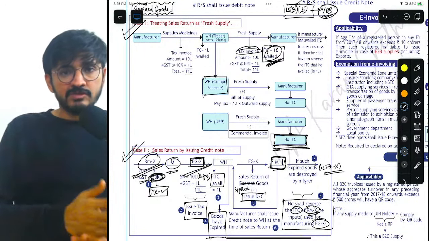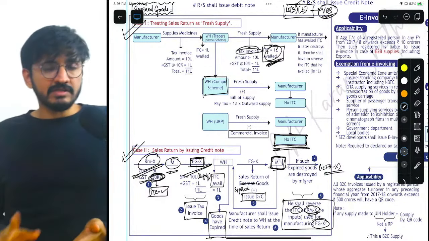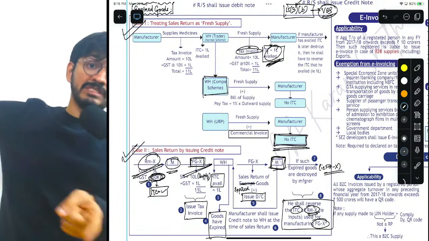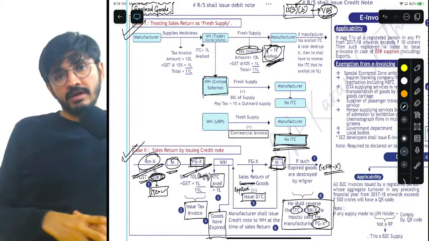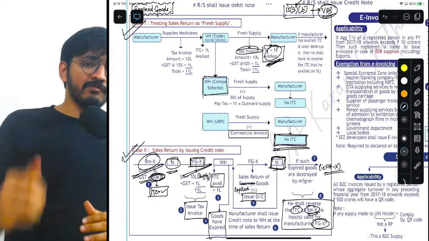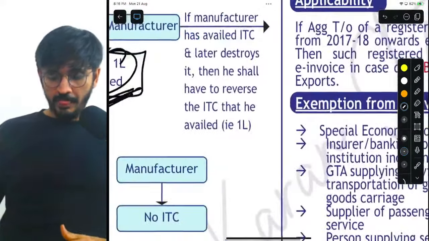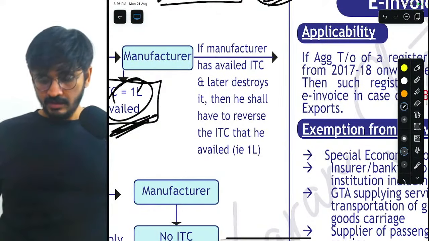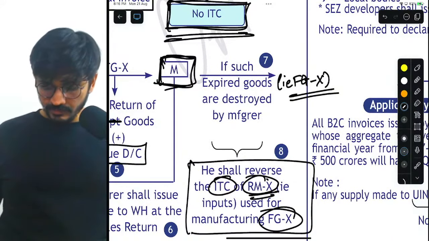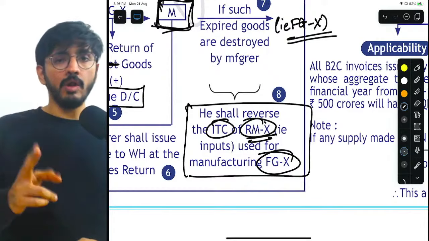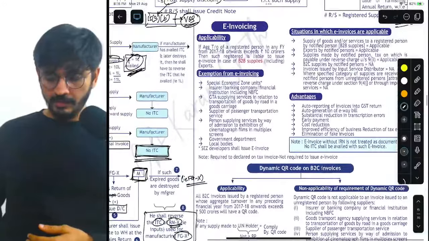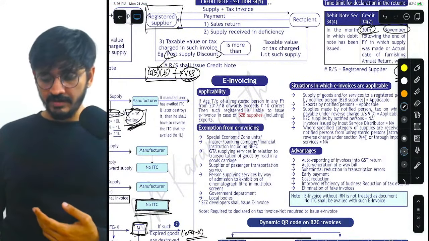Is he reversing the ITC that he has just availed on the basis of the invoice issued by the wholesaler to the manufacturer, or is he reversing the ITC of the inputs that he has used to actually make that FG, which is expired and which is now destroyed, right? So make sure that you are very categorically clear in that. Only then will you be able to write it. I have made sure that I have written that aspect in the sentence in a very clear fashion, so that you can also write it down whenever it's asked in the exam. Okay, perfect. That is the best I could have done.